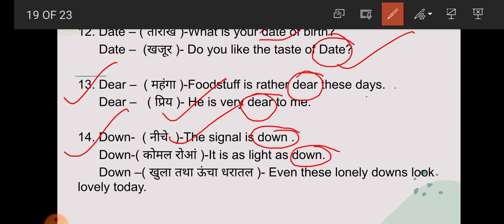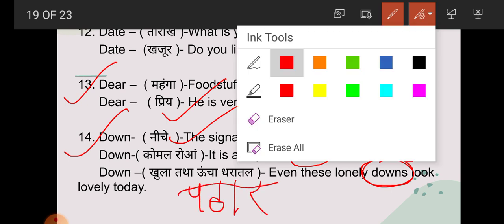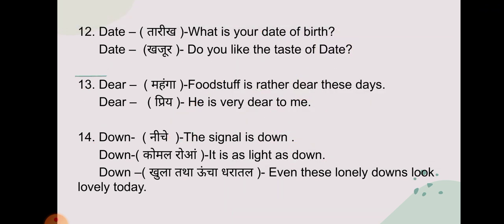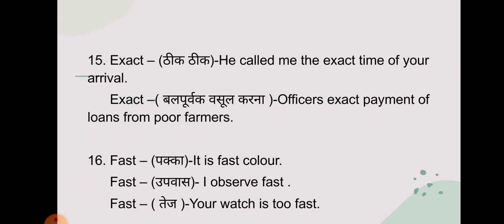Now next one, student, even these lonely downs look lovely today. So here downs mean what? Khula or ऊंचा धरातल or पठार. Even these lonely downs look lovely today. So here downs means what? पठार और खुला और ऊंचा धरातल. So here student, date, dear and down are the examples of homonyms.